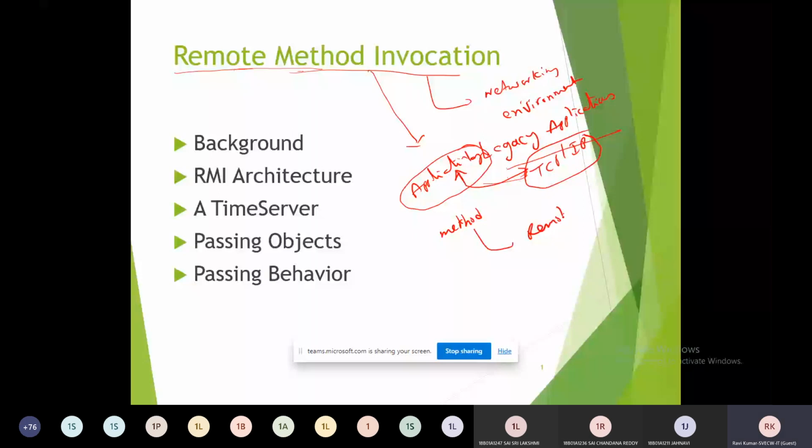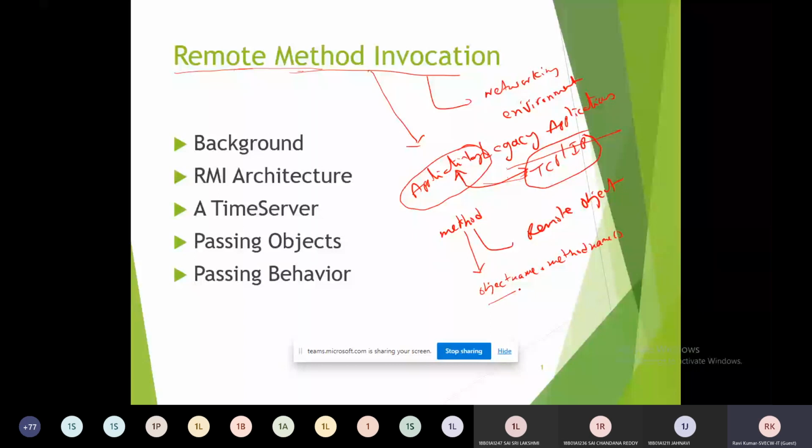Please, does anyone know the syntax of how to call a method from an object? Object name dot method name. Okay, very good. Object name dot method name. So this is the syntax for calling the method.